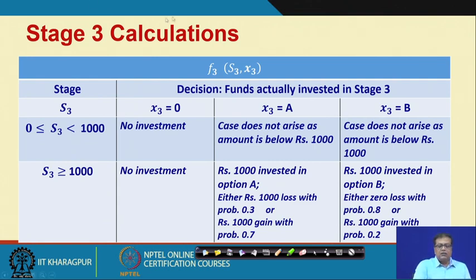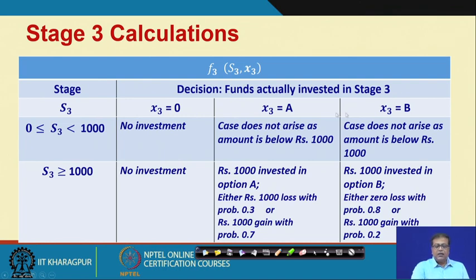So, it does not really matter, you cannot choose any of them, there will be no investment. The case of x3 equal to 0, x3 equal to A or x3 equal to B does not arise as the amount is below rupees 1000. But if S3 is greater than or equal to 1000, then here again no investment, because you have not invested anything, you have chosen that particular choice.